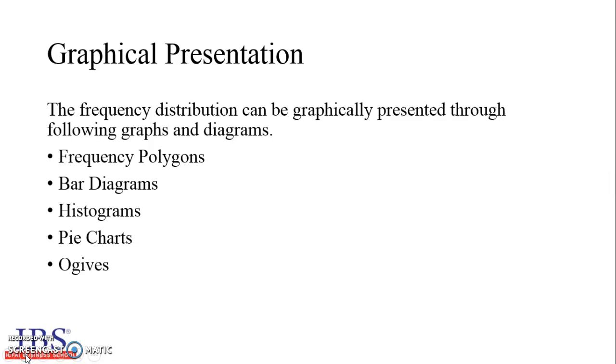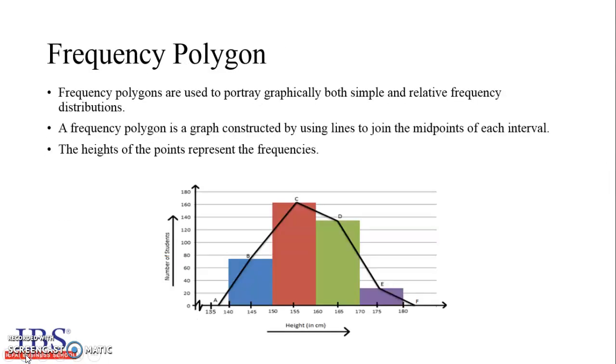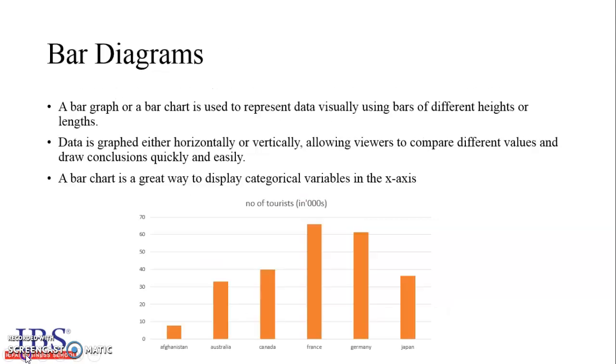Graphical presentation. The frequency distribution can be graphically presented through following graphs and diagrams: frequency polygons, bar diagrams, histograms, pie charts, ogives. Frequency polygon. Frequency polygons are used to portray graphically both simple and relative frequency distributions. A frequency polygon is a graph constructed by using lines to join the midpoints of each interval. The heights of the points represent the frequencies.